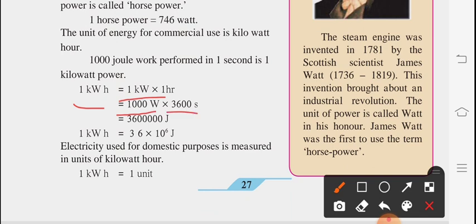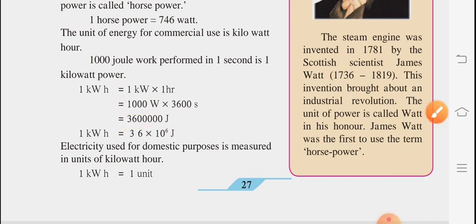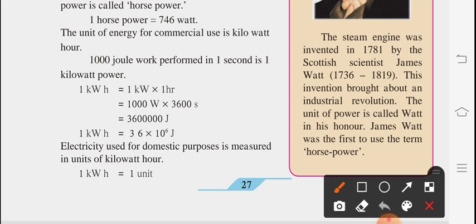So we can represent 1 kilowatt hour as 1 kilowatt into 1 hour, that means 1000 watt into 1 hour, and 1 hour means 3600 seconds. If you multiply this, then 1 kilowatt hour is equal to 36 lakh joule, that is 3600000 joule. So 1 kilowatt hour is equal to 3.6 into 10 raised to the power of 6 joule. This is the conversion for 1 kilowatt hour to joule.